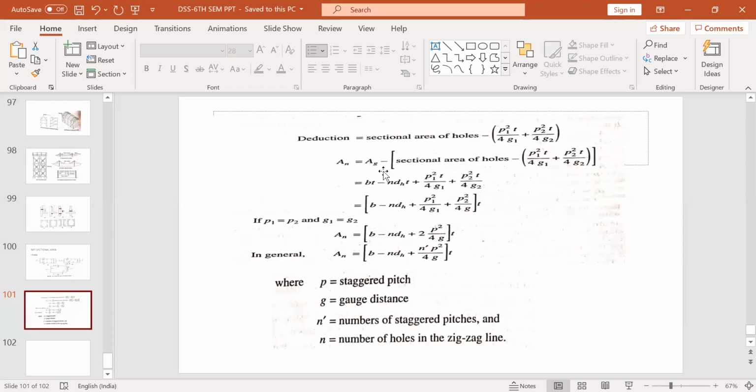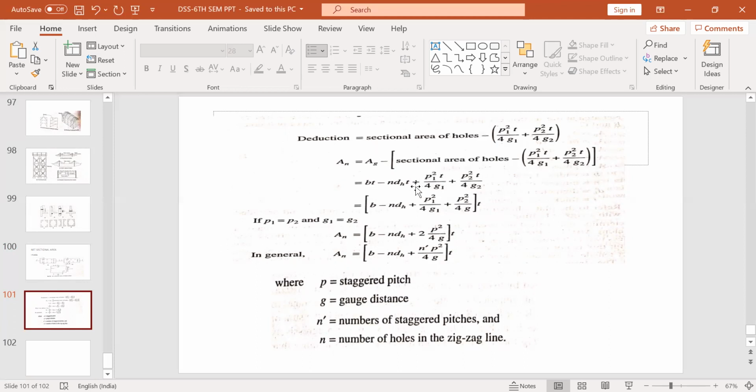Okay, so net area is the gross area minus the sectional area of holes minus the deduction due to staggering, since you have staggered the connection. So what is the net sectional area? B into T, where T is the thickness of the plate and B is the width of the plate. So the gross sectional area you are providing is B into T.